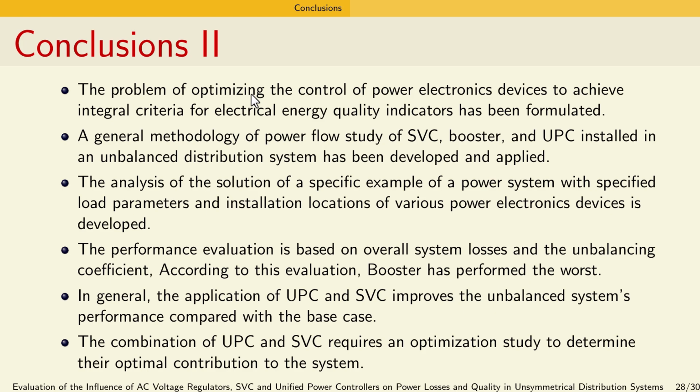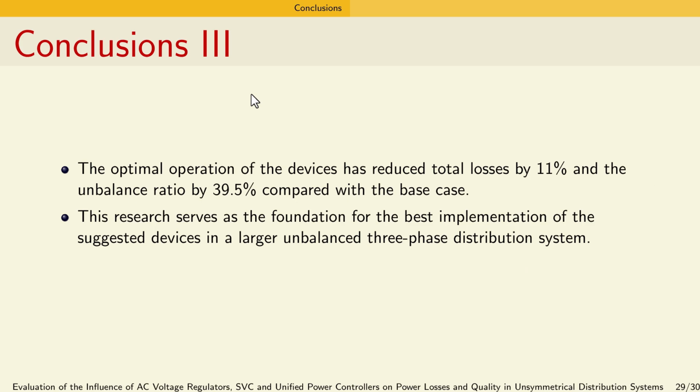Our performance evaluation shows that while the booster devices perform the worst, using UPC and SFC improves the unbalanced system performance compared to the base case. We also found that combining UPC and SFC requires an optimization study to determine the optimal contribution to this system. Our research shows the optimal operation of these devices reduced total losses by 11% and unbalanced ratio by 39.5% compared to the base case. This research serves as a foundation for implementing these suggested devices in a larger unbalanced 3-phase distribution system.